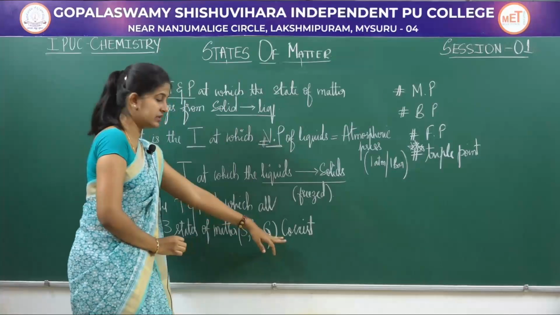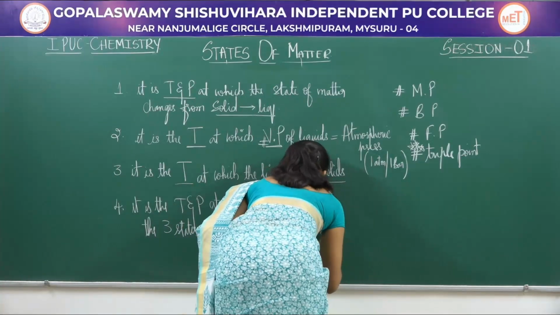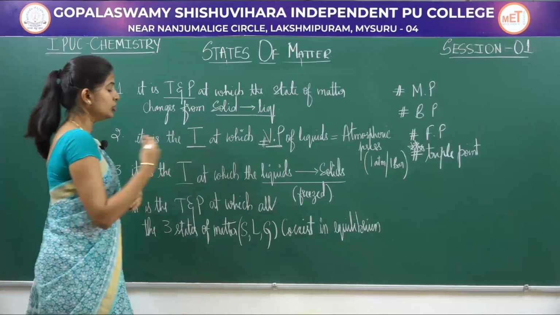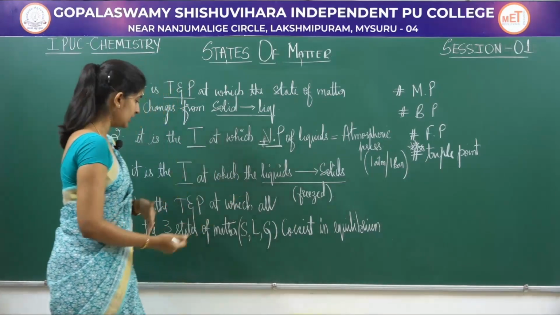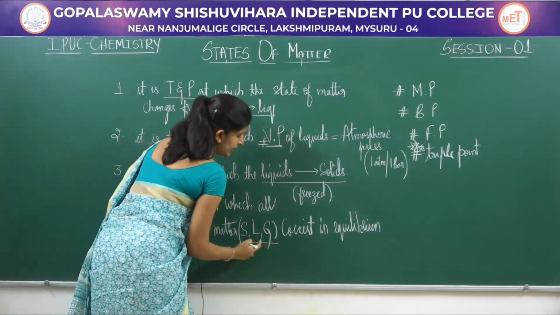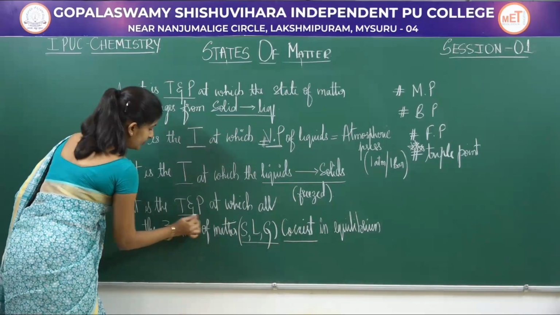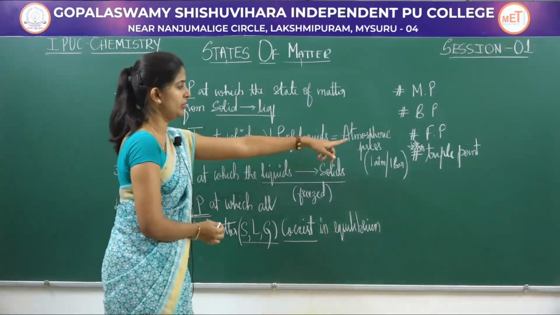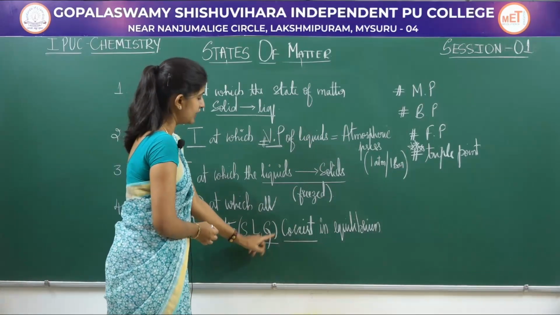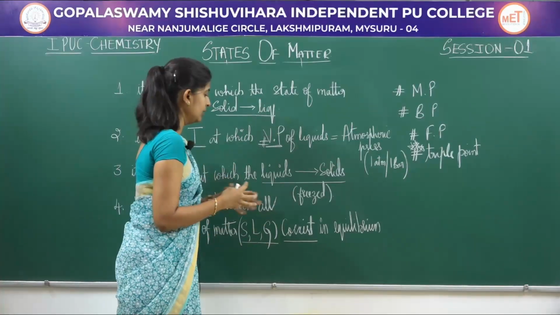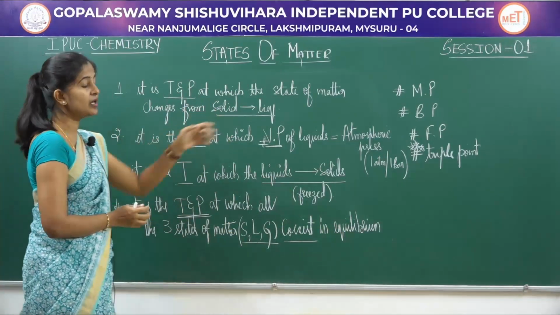Coexist, the word meaning is to be together. How? In equilibrium. That is, they keep interchanging with one another. So there is an equilibrium built up between the states of matter. Which states of matter? Solid, liquid, gases. If they coexist, such a temperature and pressure is called your triple point. So it's a temperature and pressure wherein all the three states of matter coexist in equilibrium.